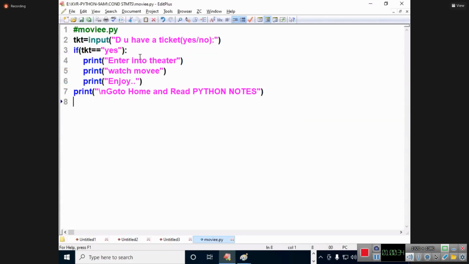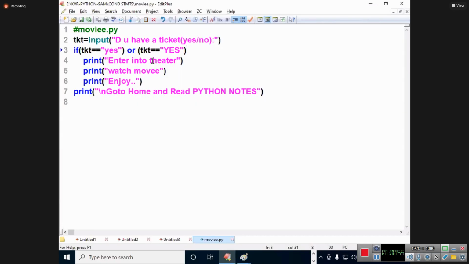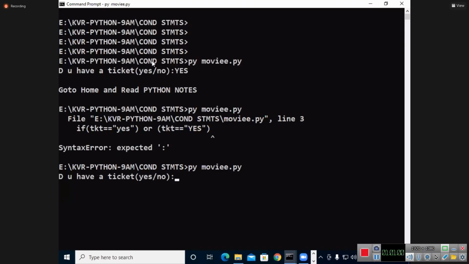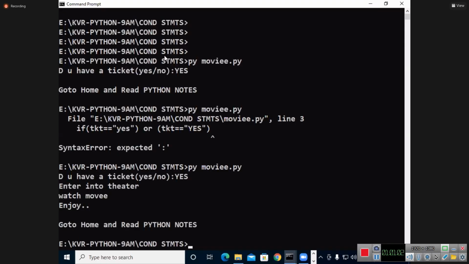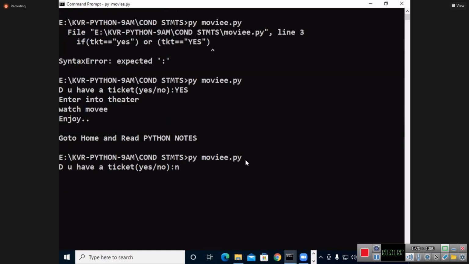Now see, what is this? TKT is equal to what? Capital S. Now you execute, either small s or what? Beautiful. Execute. Okay. What is missing? Indentation symbol is missing now. Okay. Beautiful. Say capital S. Enter into the theater and enjoy. You say what now?